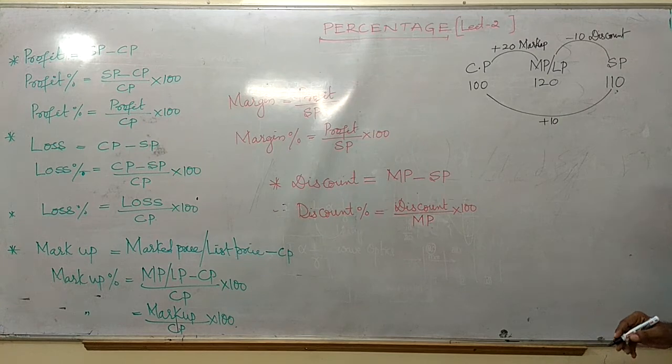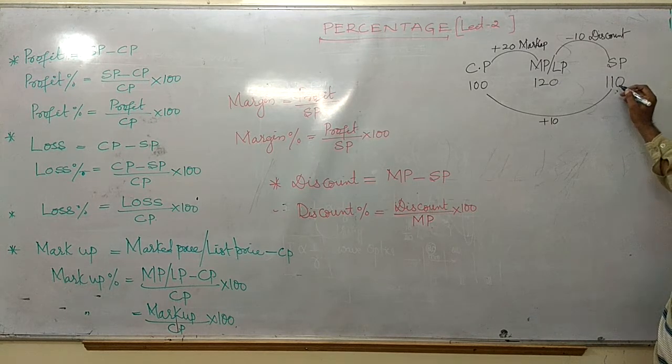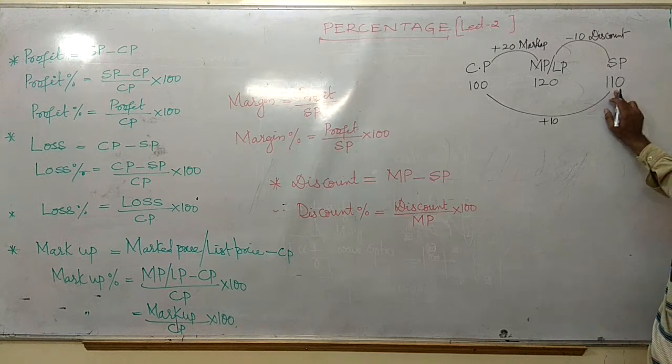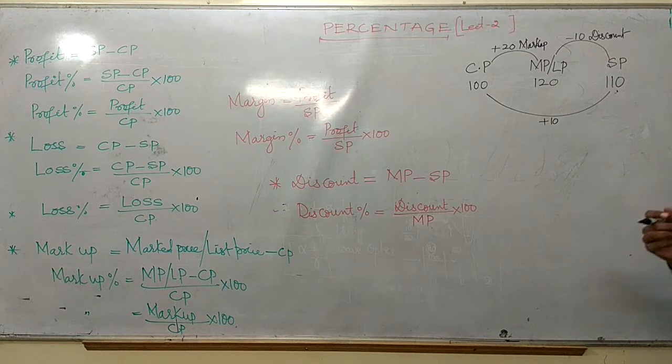So this is nothing but the margin, friends. How much is the margin? I have sold at 110 rupees, and from 110 I got 10 rupees. It is the margin, friends.